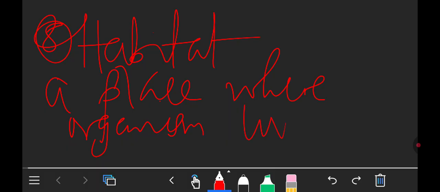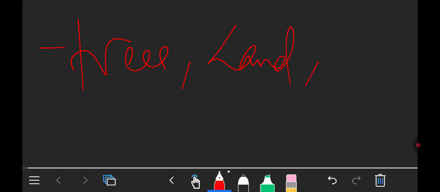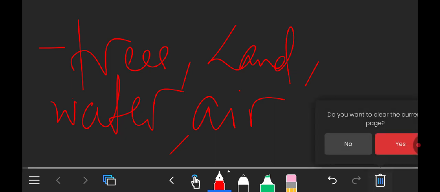Now let's look at some examples of habitat. For example, we can say some organisms live on trees. Okay, for example, birds. Some organisms live on land. For example, humans. Some organisms live in water. For example, fish, crocodile. Some organisms live in air. For example, bacteria. Okay, some insects. Okay, so there are different habitats where organisms live.